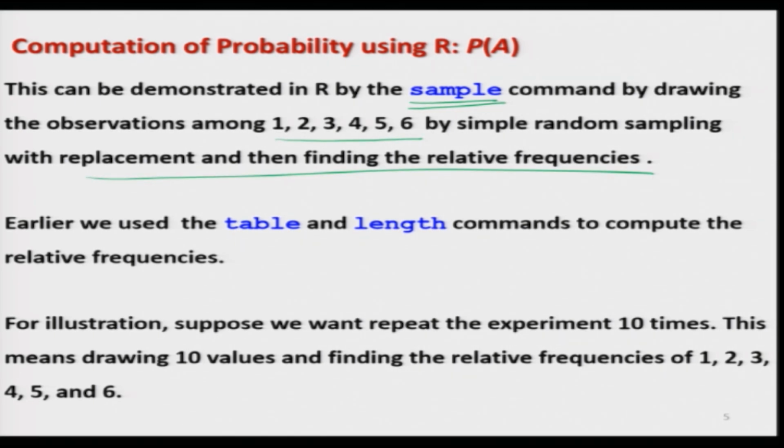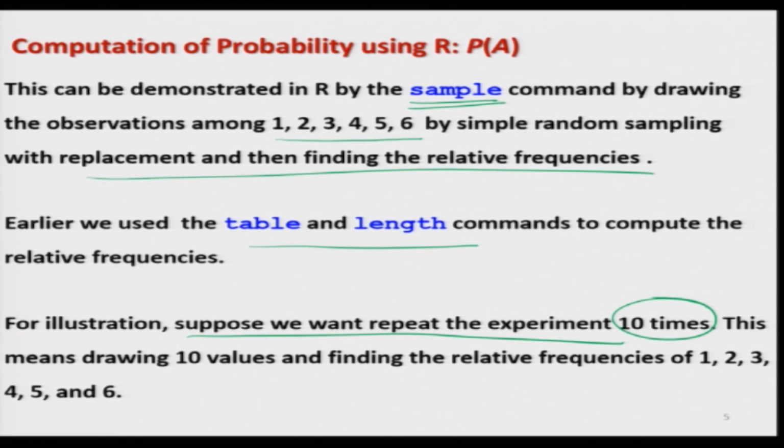Earlier we used the commands table and length to compute the relative frequencies, as you can recall. Just for the sake of illustration, we are going to repeat the experiment only 10 times. I am not repeating it 100 or 1000 times, which you can do, because there is a limitation on my slide. If I make 100 observations here, I will not be able to explain clearly.